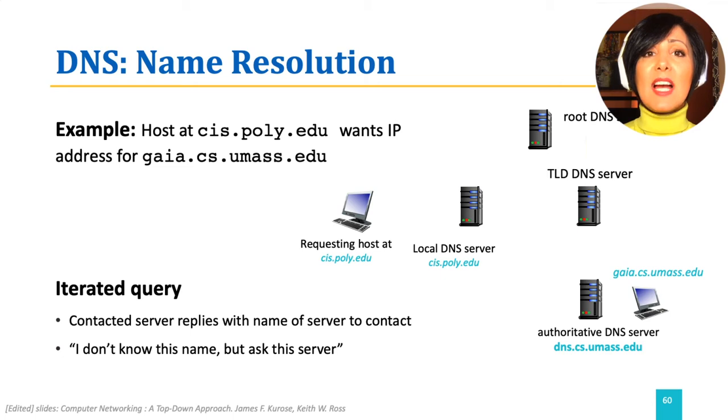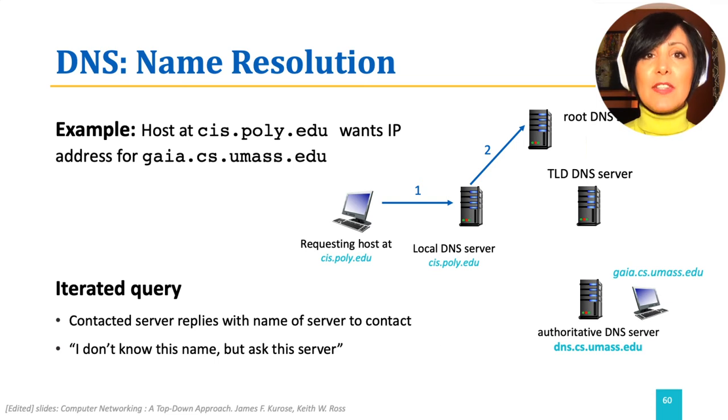Assume a host at cis.poly.edu wants the IP address for gaia.cs.umass.edu. It first contacts its local DNS server. If the local DNS server has an up-to-date record in the cache, that record will be returned to the host. If the local DNS server does not have an up-to-date record, it will contact the root DNS server.